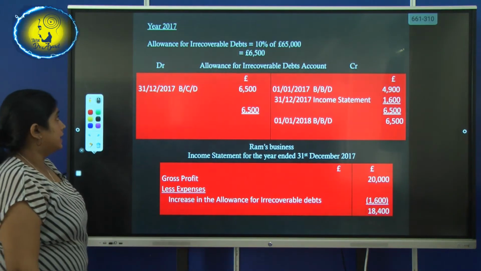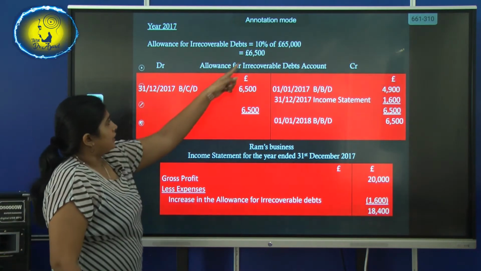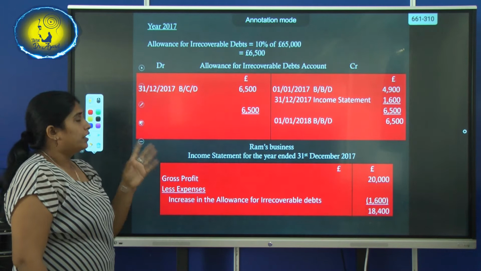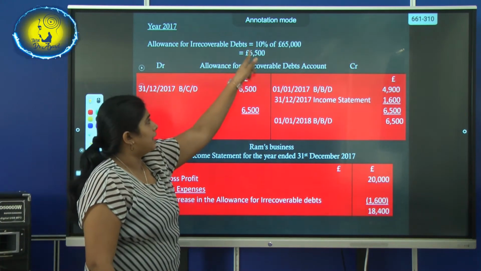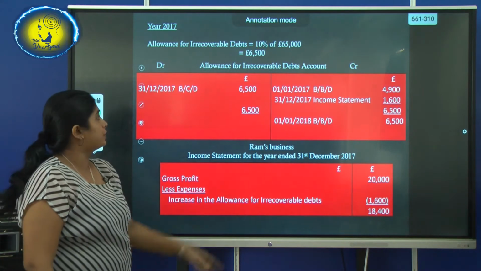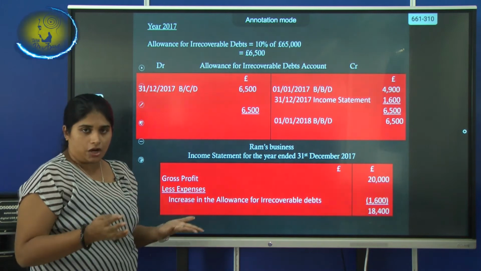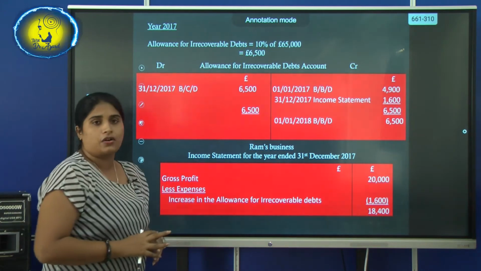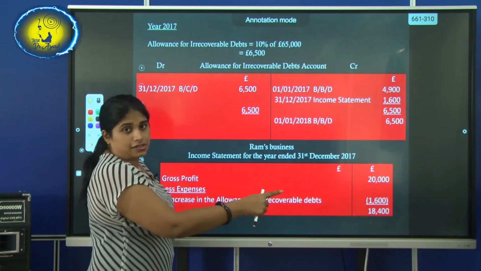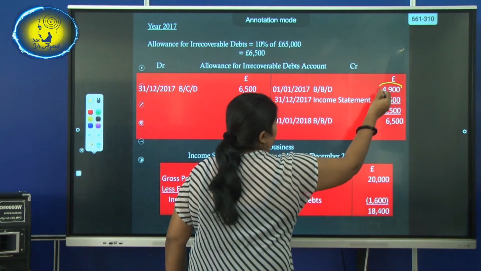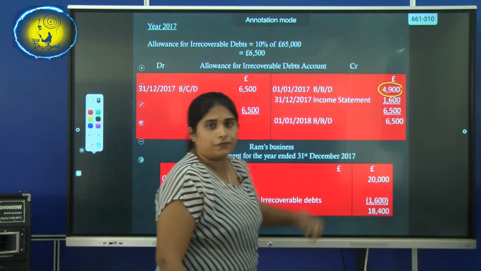Now we'll go to the second year, 2017. 65,000, as I told you, in the second year there were no irrecoverable debts. So you have to calculate 10% of 65,000 pounds, it's 6,500. So no need to record irrecoverable debts. So directly we can start recording the allowance. But remember children, already from 2016, this 4,900 was brought down. So this is the opening balance of the allowance.